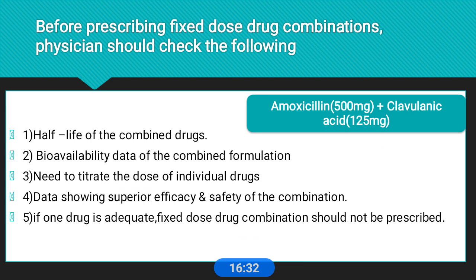Before prescribing fixed dose combinations, the physician should check the following criteria of the drugs. The drugs' half-life should be checked. For example, ampicillin with clavulanic acid is widely used nowadays and is a good combination. If we check this combination, the half-lives of both drugs are nearly the same, and the volumes of distribution are also the same, hence they can be combined in standard dose regimens.